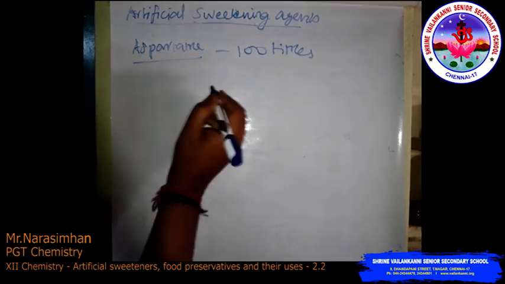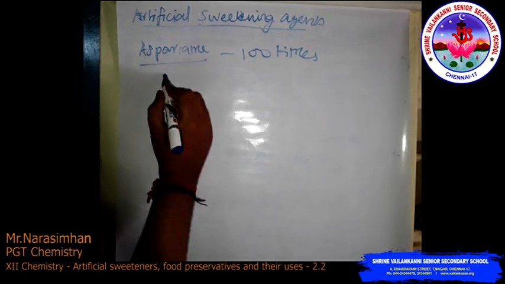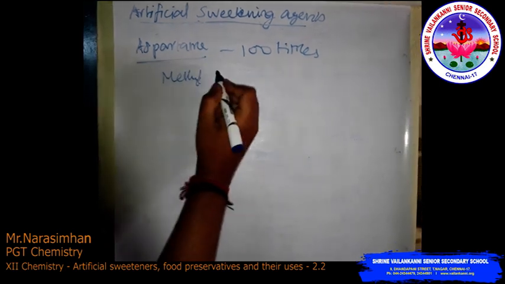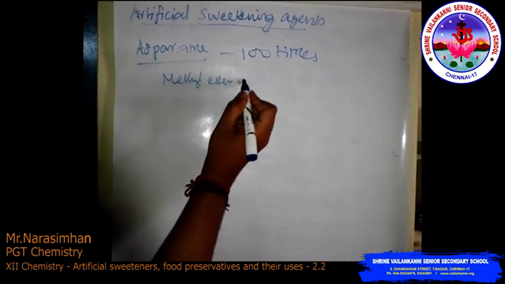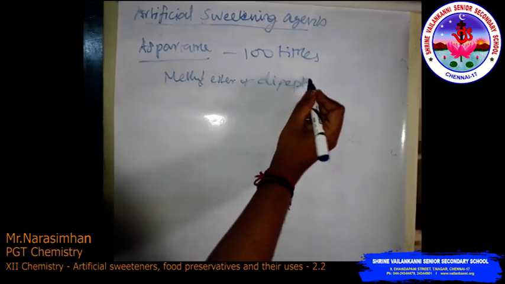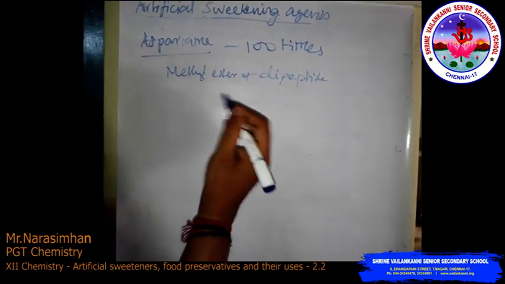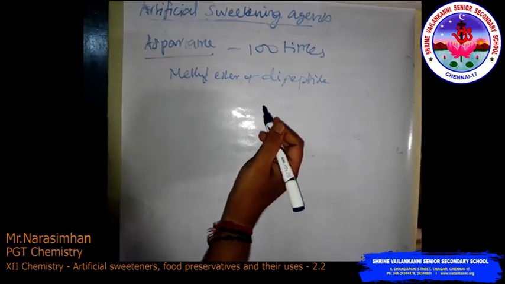It is the methyl ester of the dipeptide formed from aspartic acid and phenylalanine.